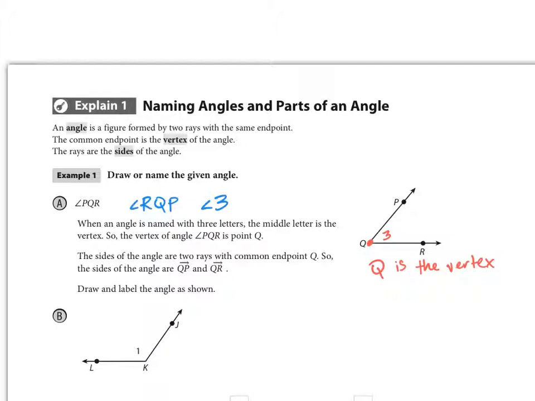And then the other way, be careful doing it this way, but we could call this angle just angle Q. If it's only one letter, we have to use the vertex letter. But like I said, you want to be careful because if there are other angles that use the same vertex, we can't name it that way. That's why I mainly want you to use the first two, right? The third one, angle 3, is for convenience and if there's a number already inside. And the last one, again, is for convenience, but use caution when naming it that way.